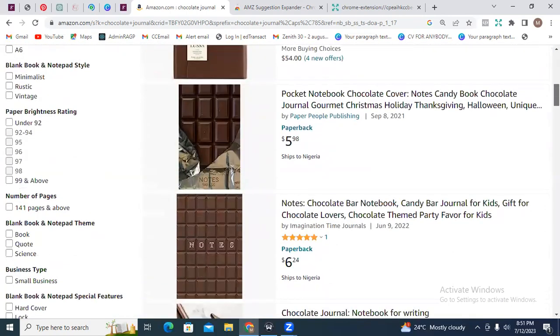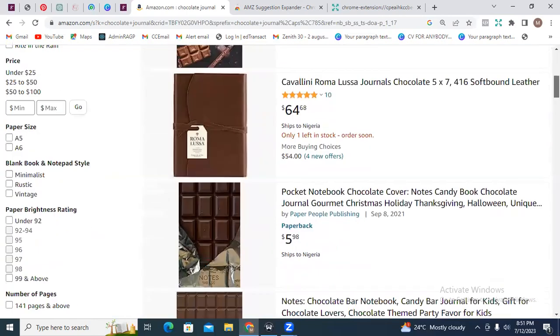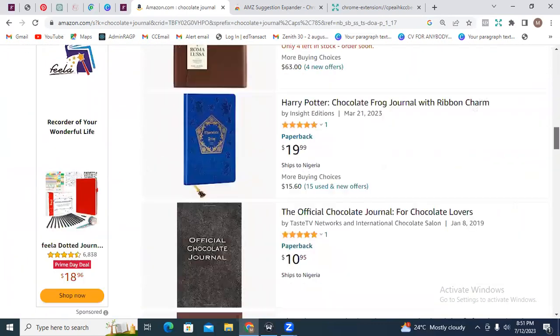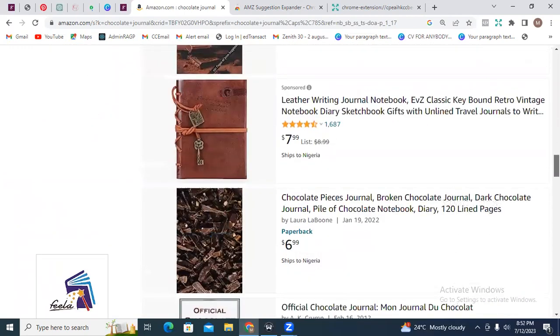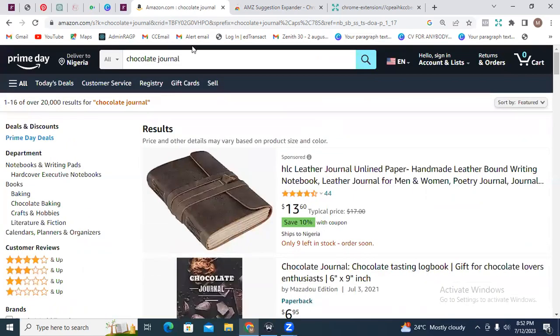So if chocolate journal seems to be too broad, which it actually is, not all of these things you're seeing here are what people are really looking for. Some of them could be journals, some of them could be notebooks, but basically you search with chocolate journal. So what we need to do is to narrow down our search, all right?